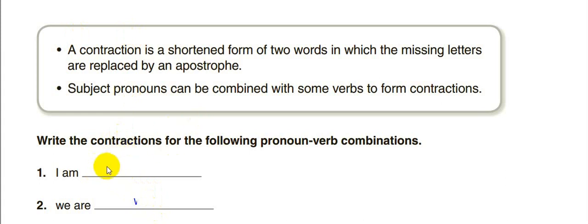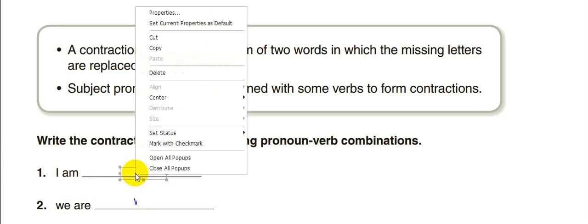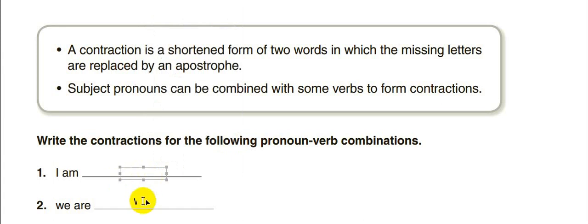Now for example, the words I am. What is the short form for I am? Now we can say I'm.